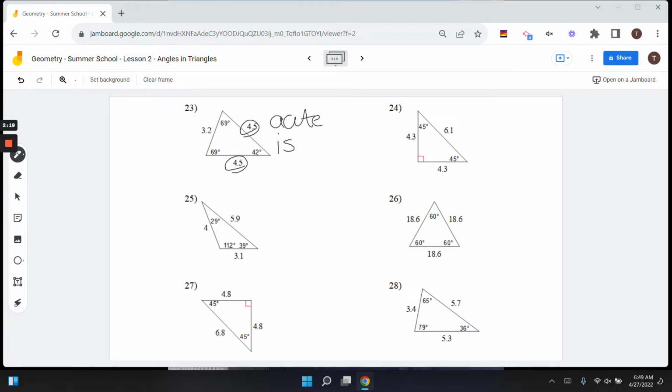For number 25, I check my angle. I have an obtuse angle right here. So it's obtuse. I don't see any equal sides, so that means scalene. For number 27, I see a right angle right here. So it's right, and I see two equal sides. So that means isosceles.